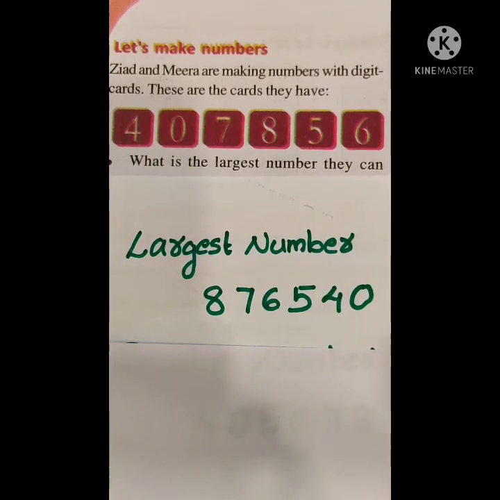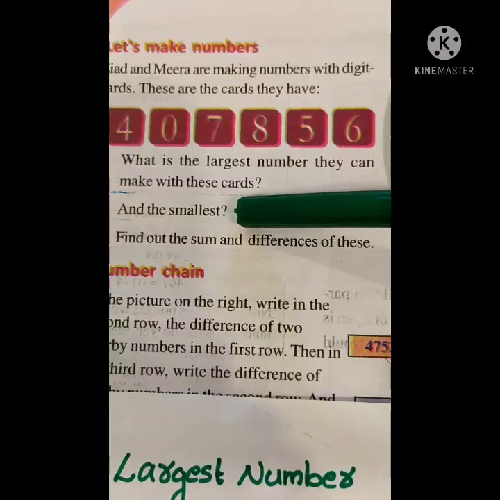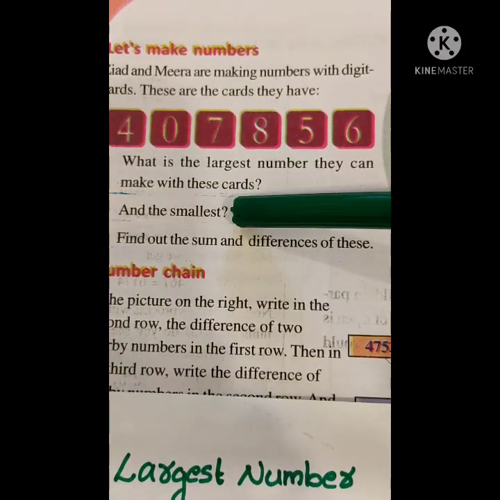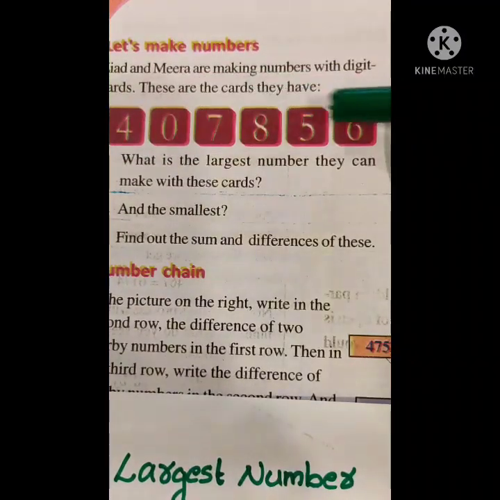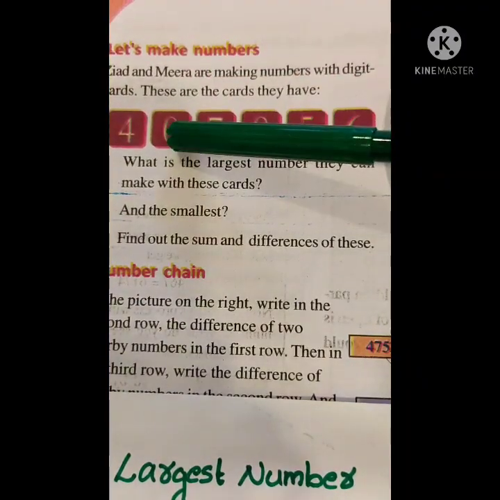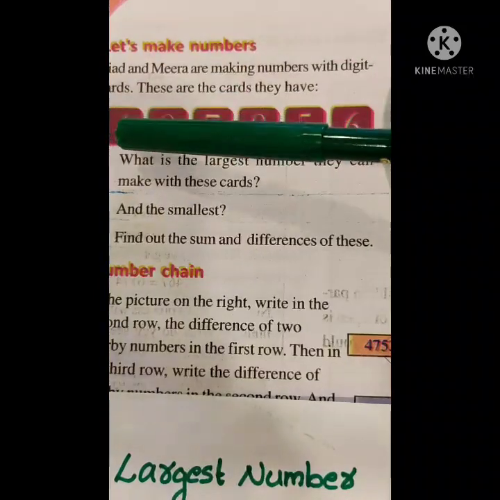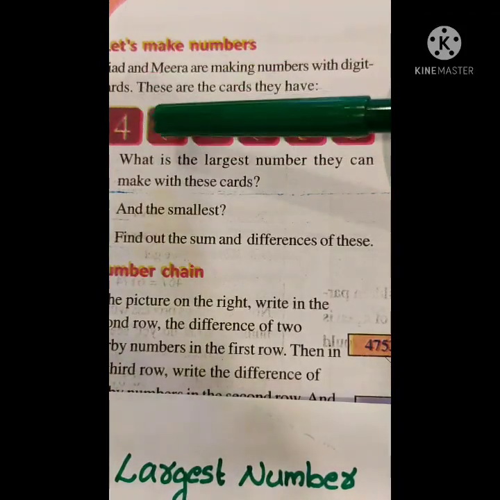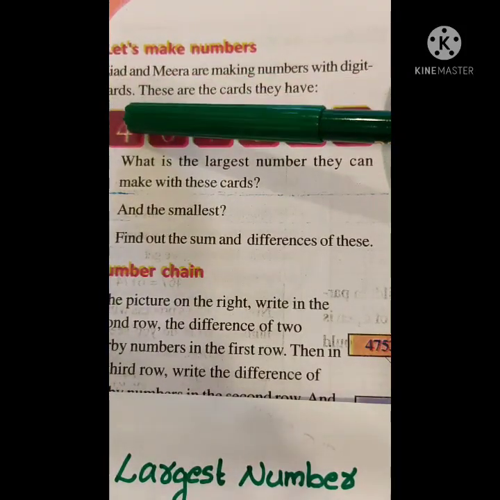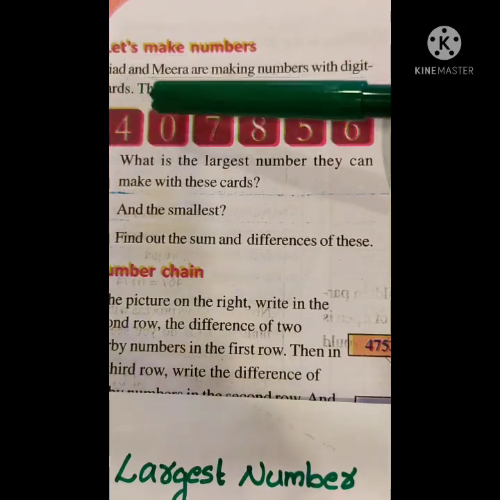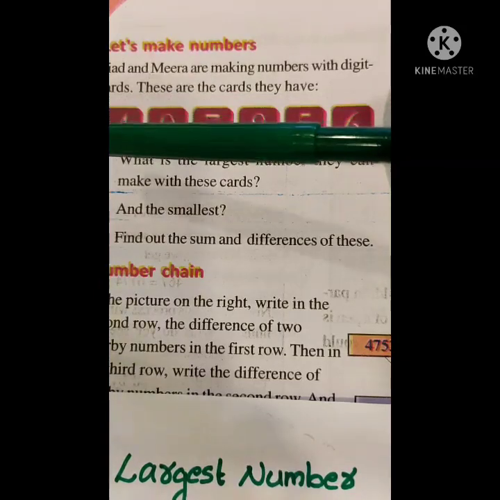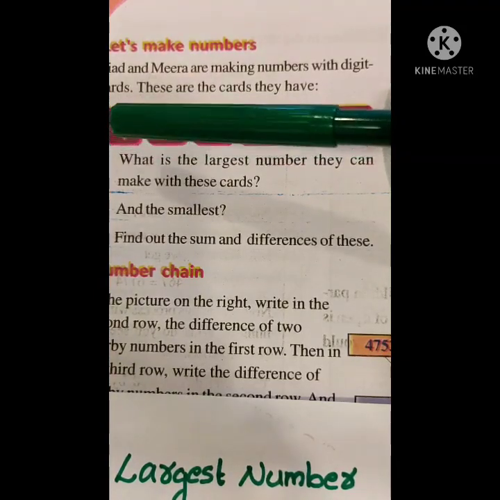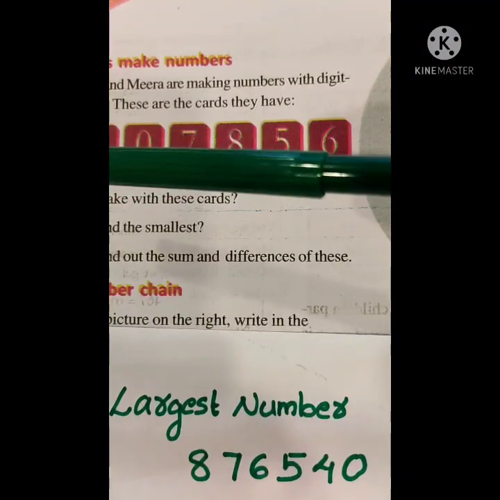Then can you find out the smallest number? For writing the smallest one, first we write the smallest digit at the left end. Which is the smallest digit? Yes, here 0 is the smallest digit. But we cannot place 0 at the leftmost end. Why? When 0 is placed at the left end, we cannot make a 6-digit number. We know that when 0 is at the left end, it has no value. So we cannot write 0 at the left end.